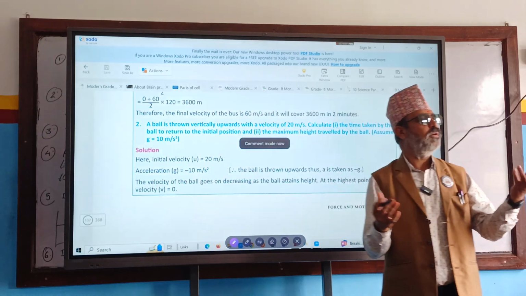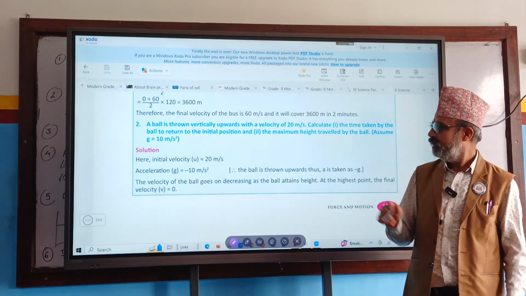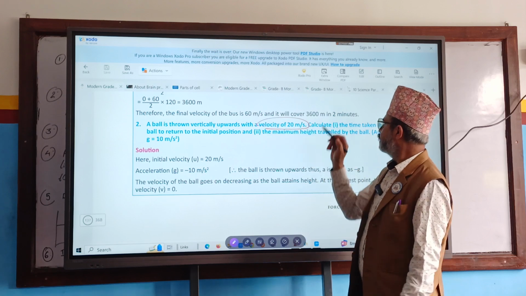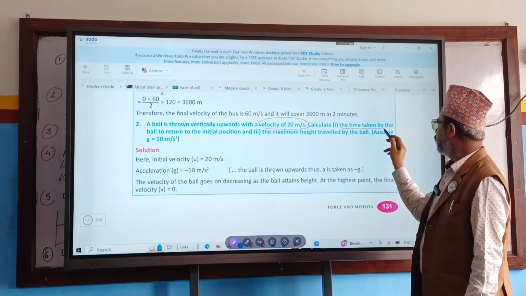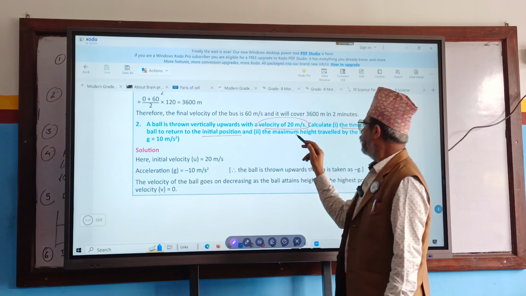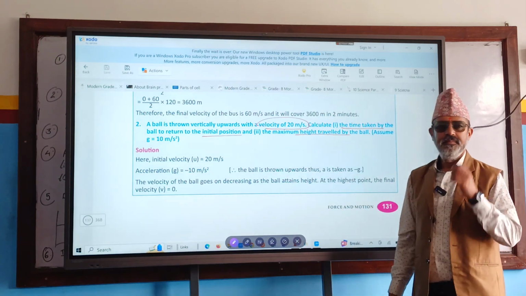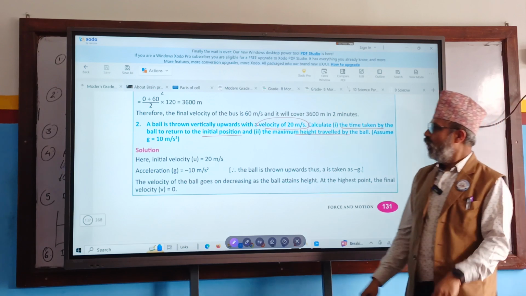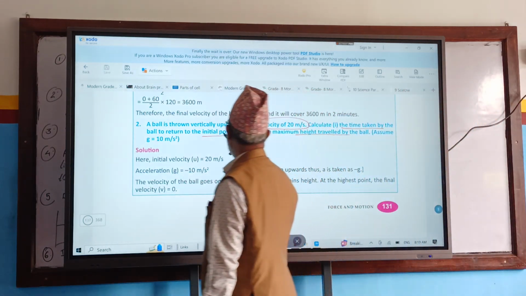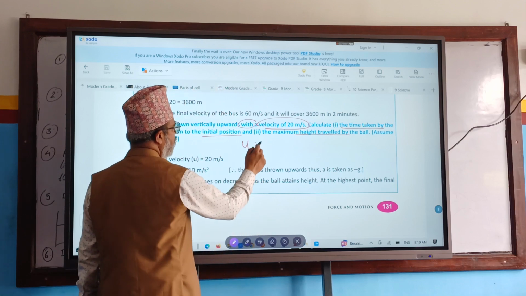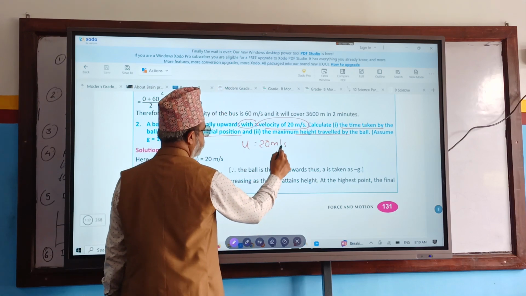The ball is thrown vertically upwards with a velocity of 20 meters per second. These are numerical problems we have to remember. A ball is thrown vertically upward means that is u. U is how much? 20 meter per second.